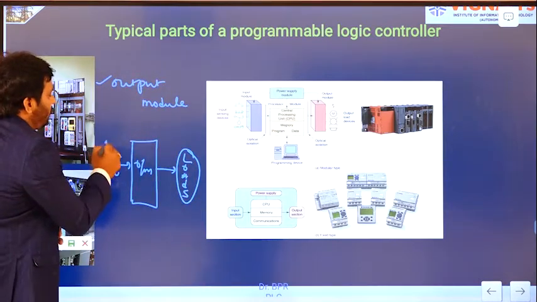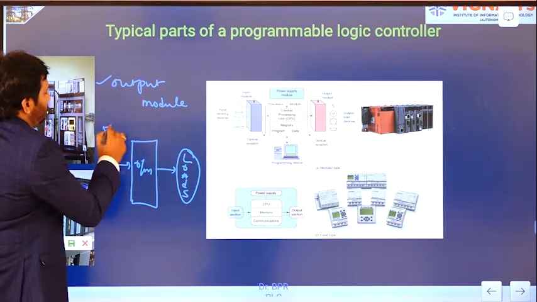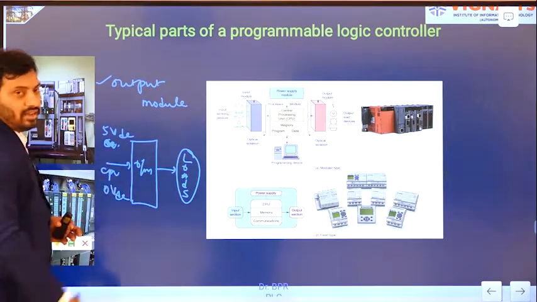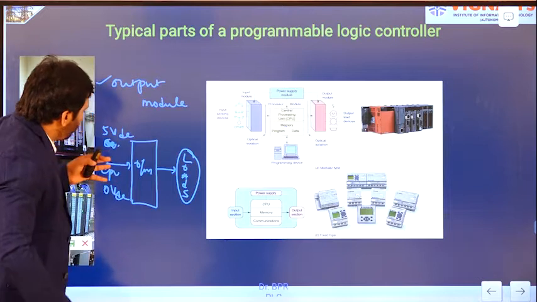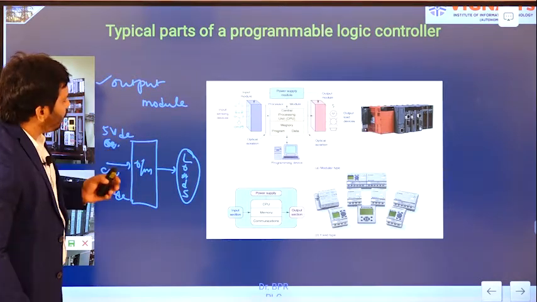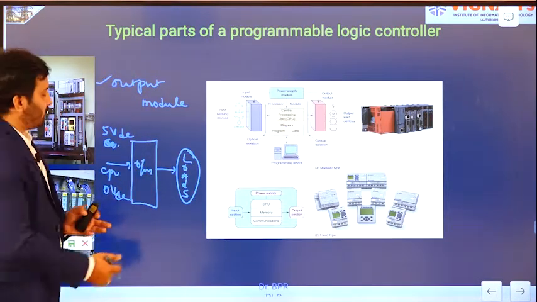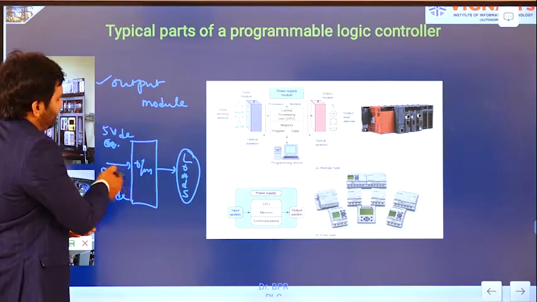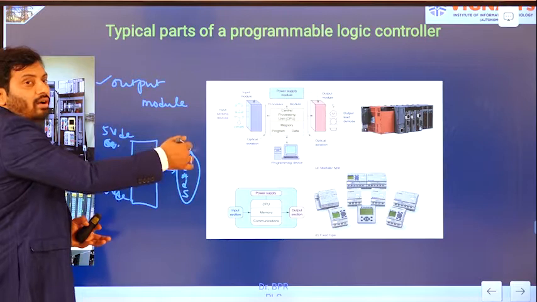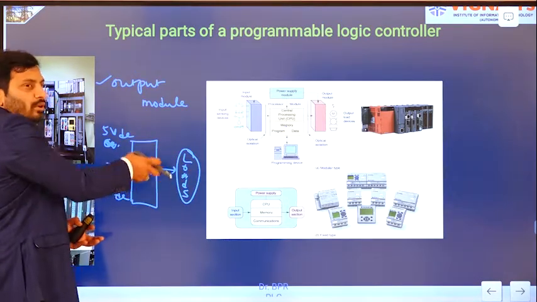Whether it is 5 volts DC or 0 volts DC or in between any value. Alright. So, this is low voltage. This low voltage is given as an input to the output module. In the output module, the circuitry is such that this signal should be used to turn on and off particular loads, right, as well as this isolation circuit is required.